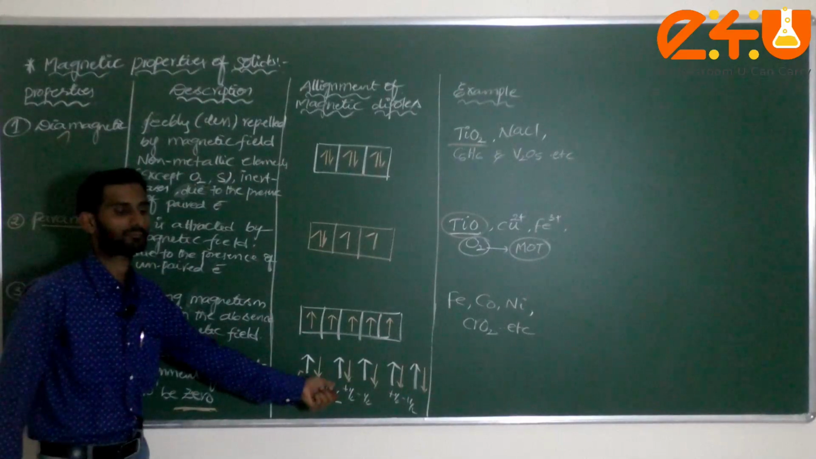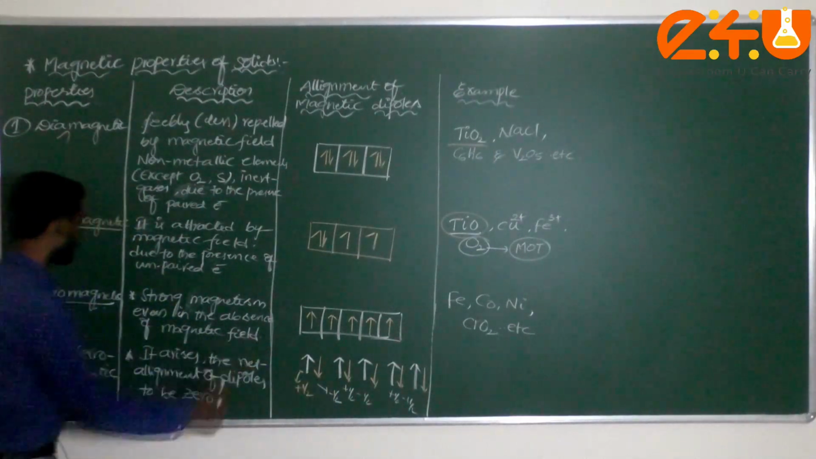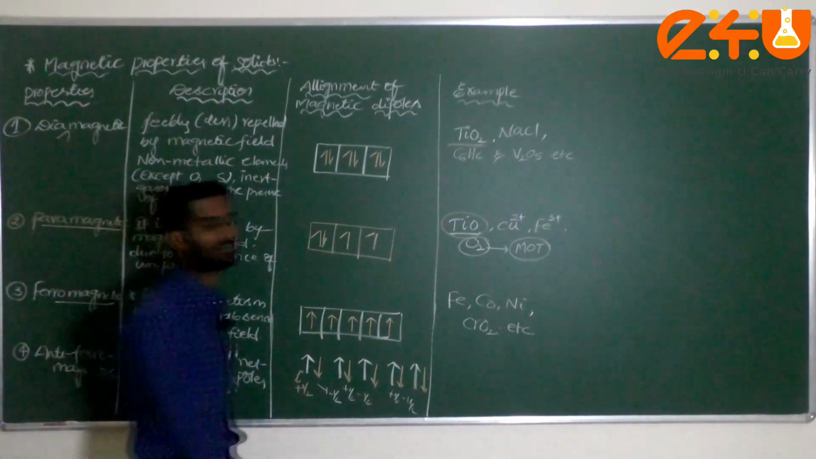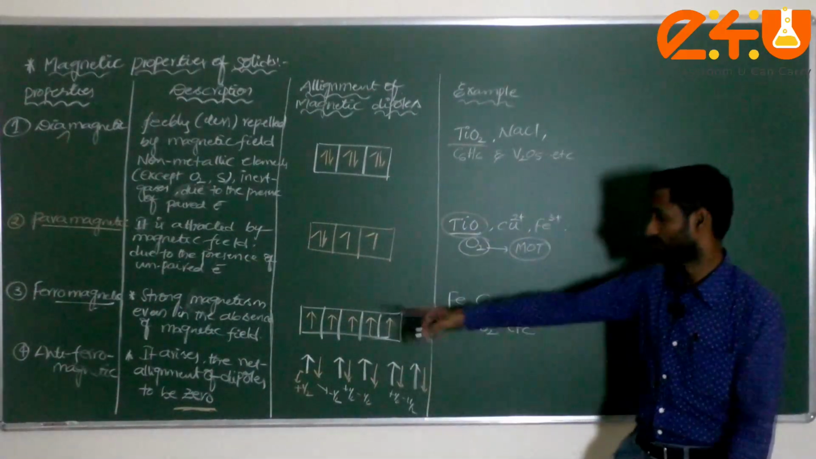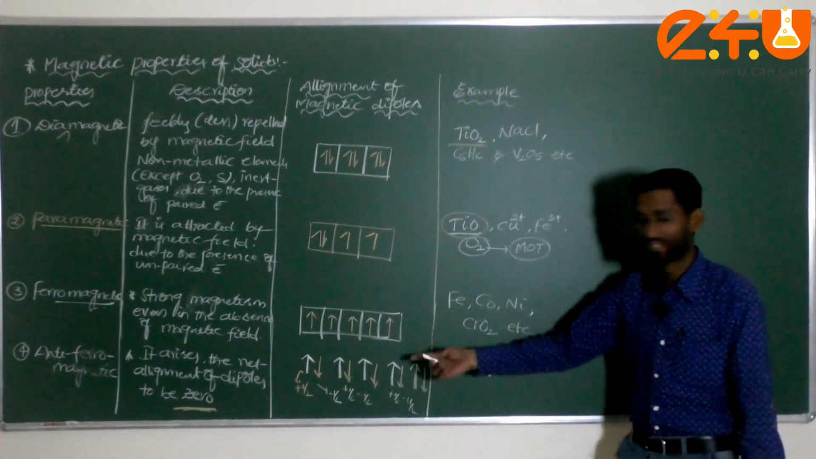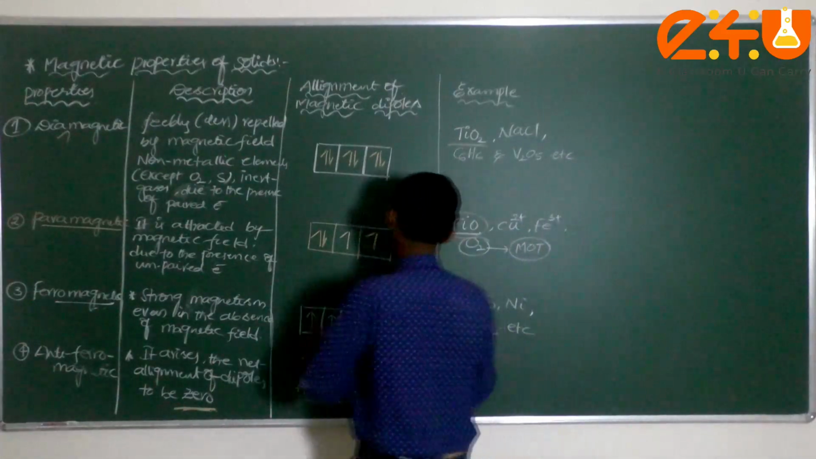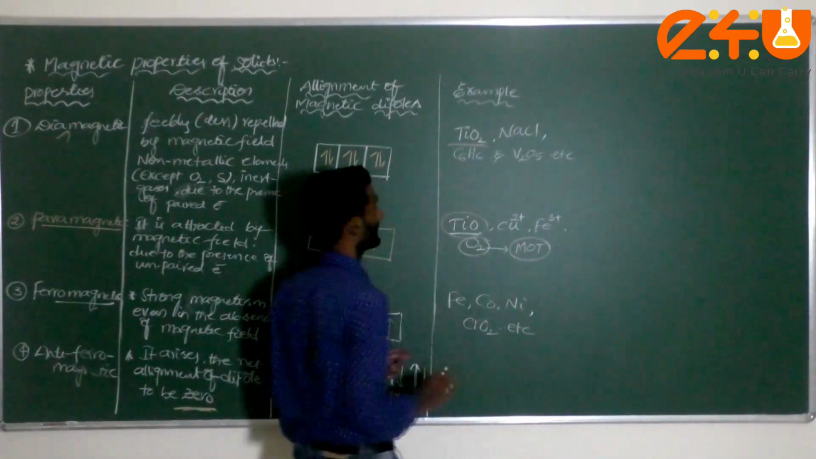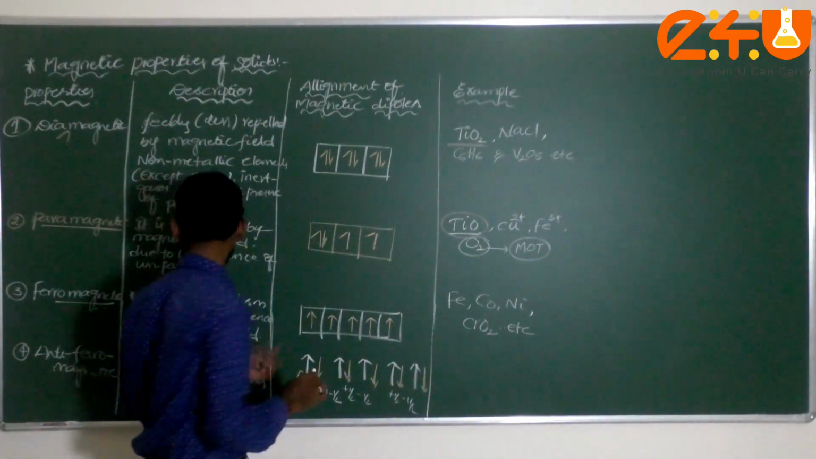Both will be cancelled or not? Both will be cancelled. So what will happen here? The net alignment of these dipoles should be equal to 0. This is the alignment of magnetic dipoles. Now, what are the examples which come under this one?